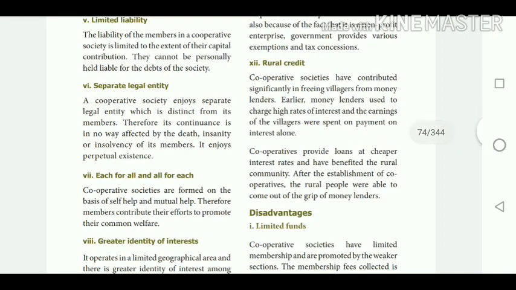Next we are going to see rural credit. That is the 12th advantage as well as the last advantage, rural credit. The cooperatives provide loans at cheaper interest and benefit the rural community. After the establishment of cooperatives, the rural people are able to come out of the grip of money lenders. That is, they get loans at a cheap rate from the cooperative societies. It helps the rural people to come out of the grip of the money lenders.